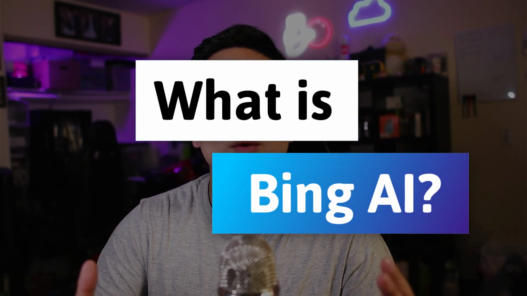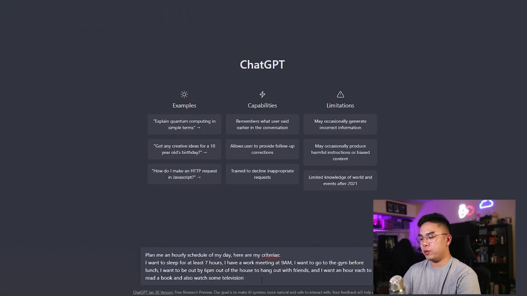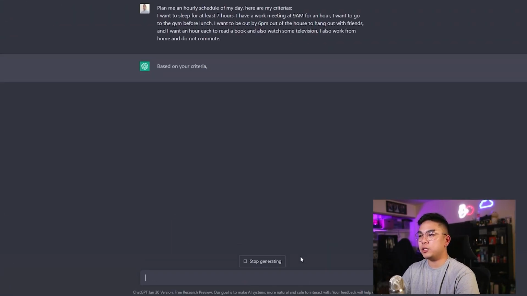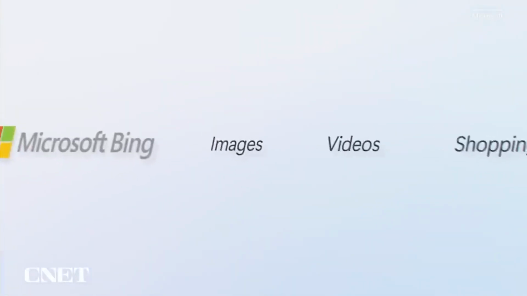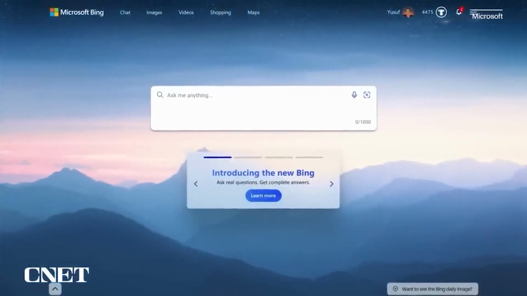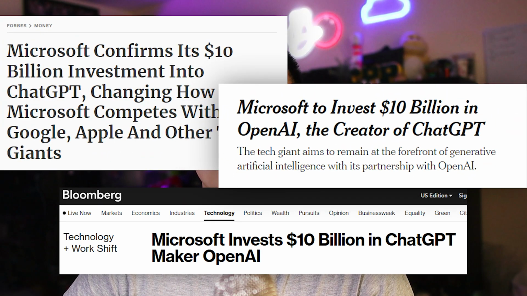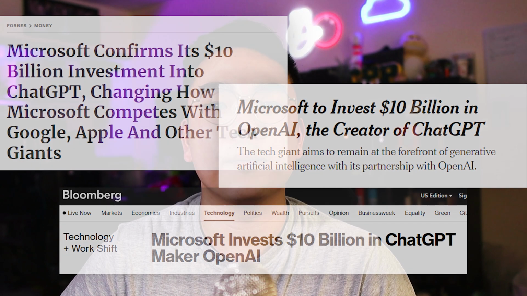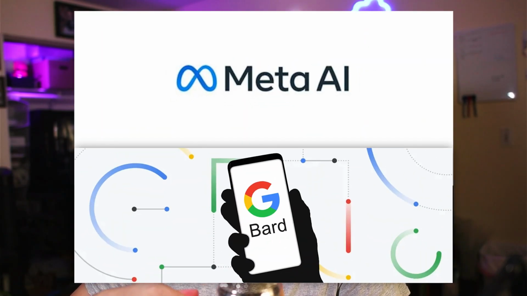When was it invented and why was it created? Well, obviously since the release of ChatGPT, Microsoft has noticed that ChatGPT racked in a lot of users, in which Microsoft themselves announced their own version of their chatbot integrated through Bing. Now, this chatbot apparently has been tested since 2020 to 2021 when they were testing it in India, and it is now currently codenamed Sydney. We also can't forget that Microsoft also invested $10 billion into OpenAI, which is the company that created ChatGPT. Obviously, with big tech companies jumping into AI as well, such as Google's Bard and Meta's new AI technology, Microsoft felt that it can't be left behind and they want to jump on into the AI race as well.